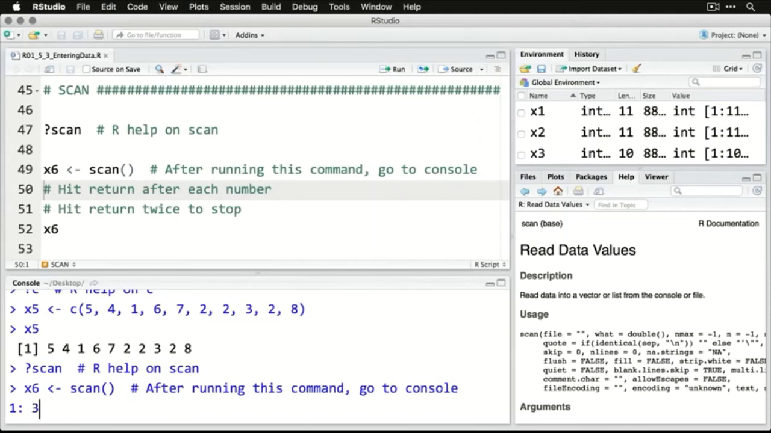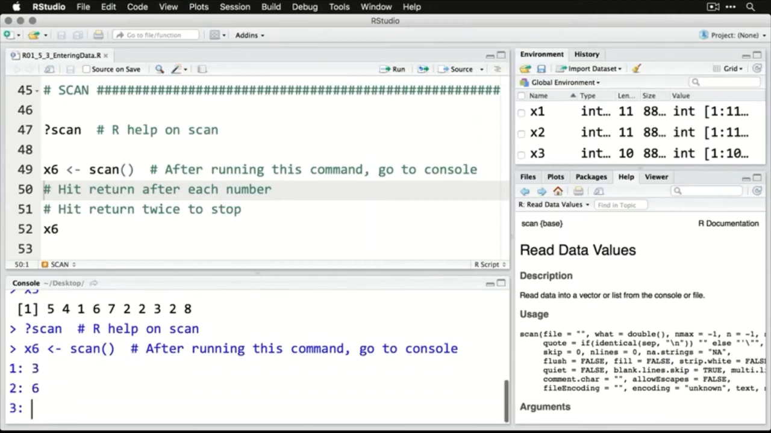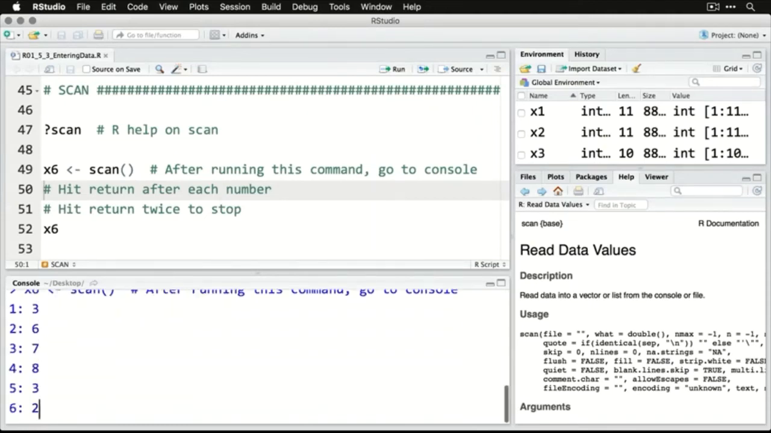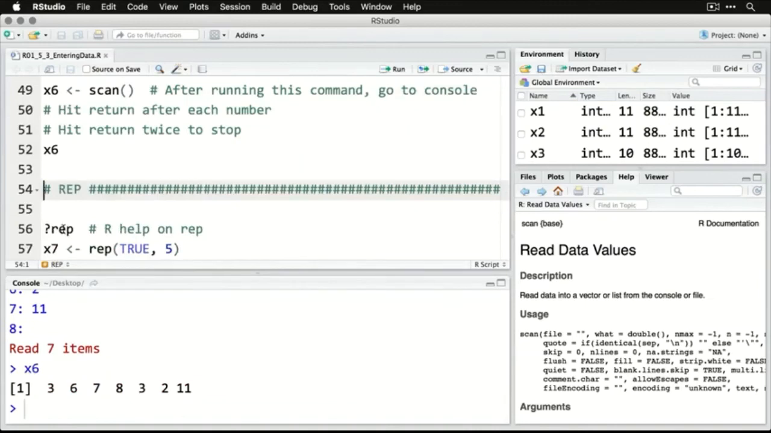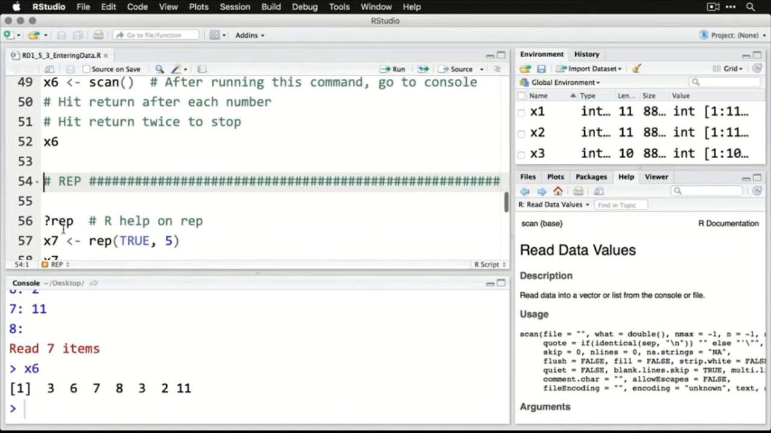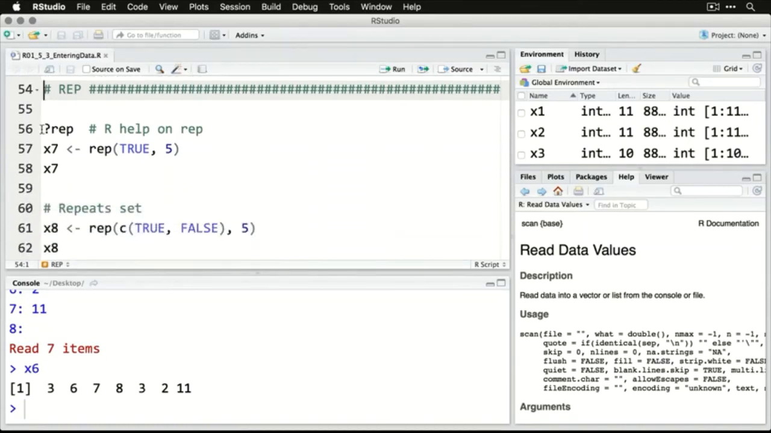And after each one, I hit enter, and I can type in however many I want. And then when you're done, just hit enter twice. And it reads them all. And if you want to see what's in there, come back up here and just call the name of that object. There are the numbers that I entered. And so there may be situations in which that makes it a lot easier to enter data, especially if you're using a 10 key.